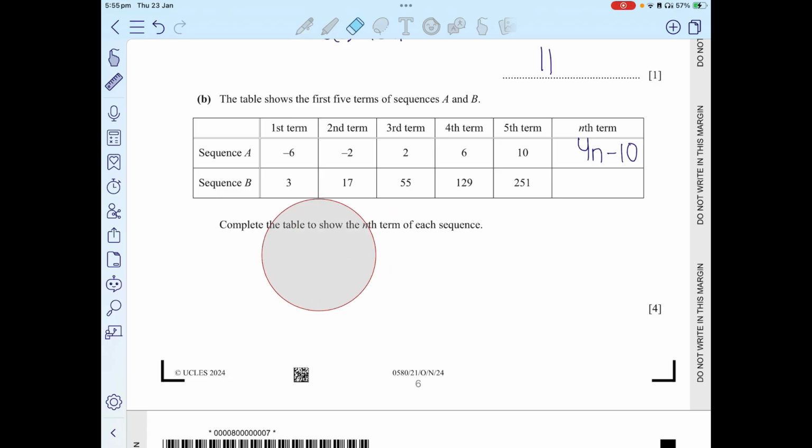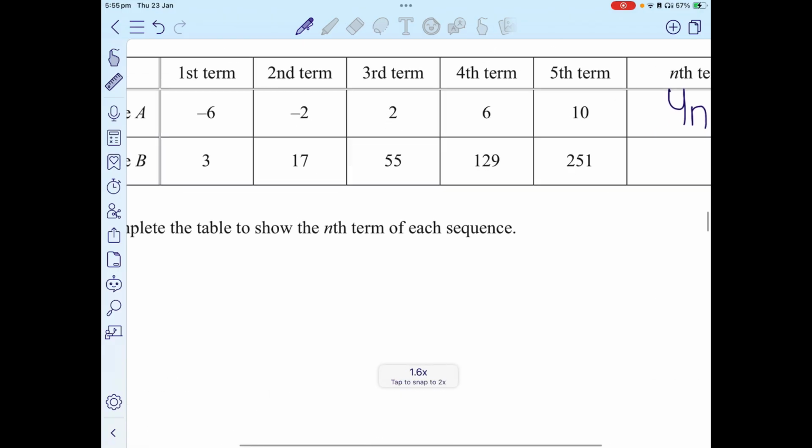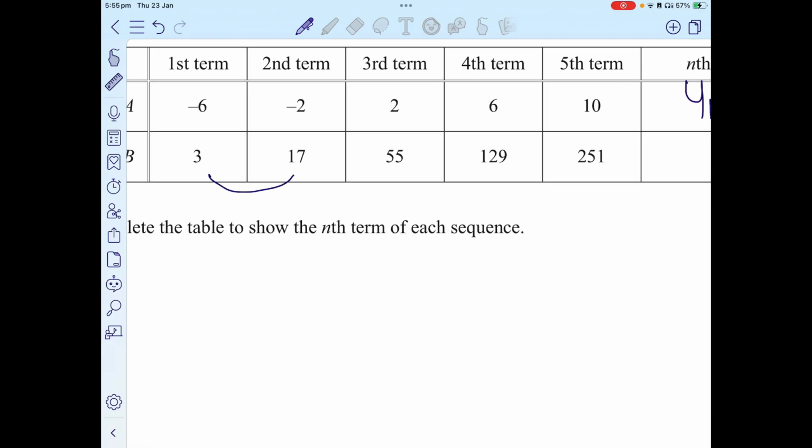Alright. Now I would need a bit of working for the second part. It's 4 marks. Most of the marks will be for this part. Now in this case, you can see that there is no specific pattern, which I'm going to show you right now. 17 minus 3 is going to be plus 14. 55 minus 17 is plus 38. 129 minus 55 is plus 74. 251 minus 129 is plus 122.